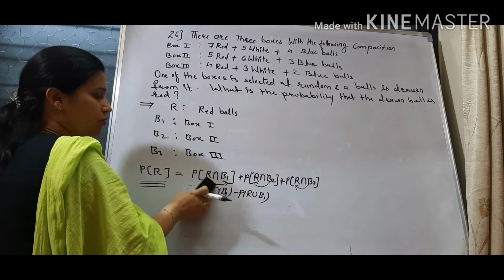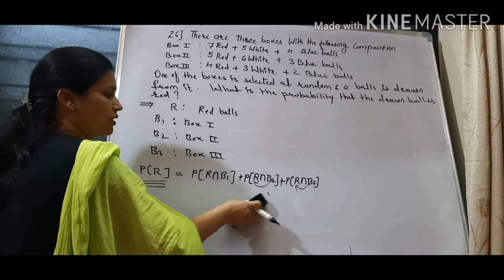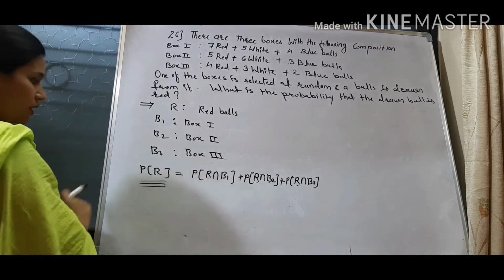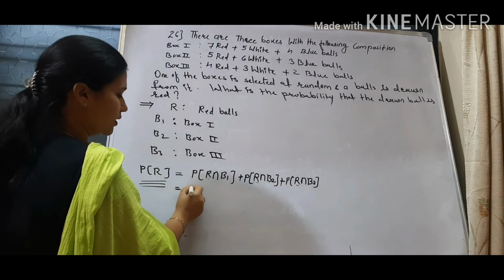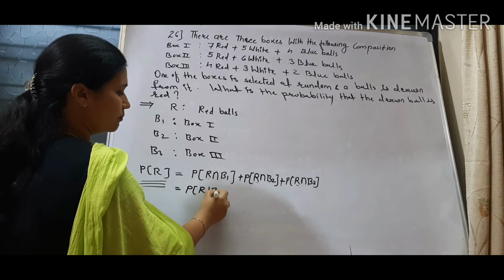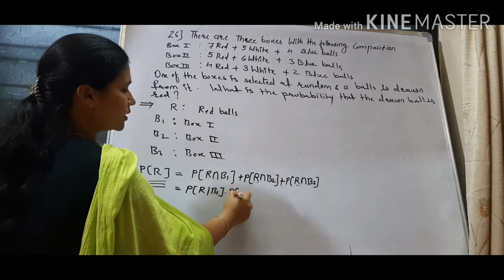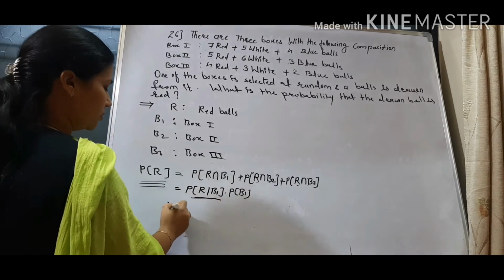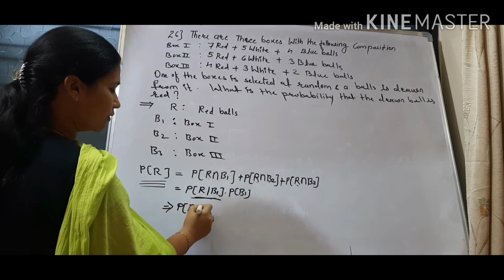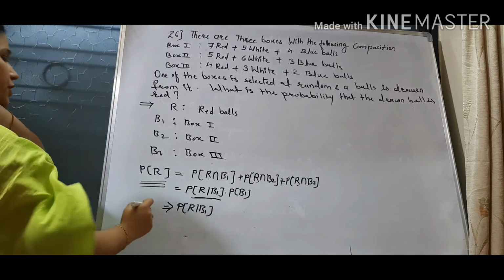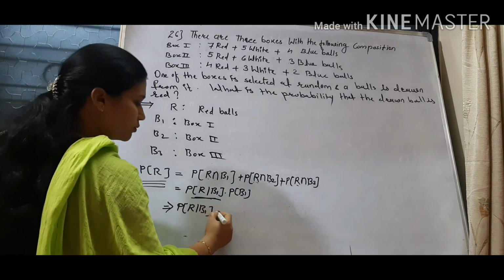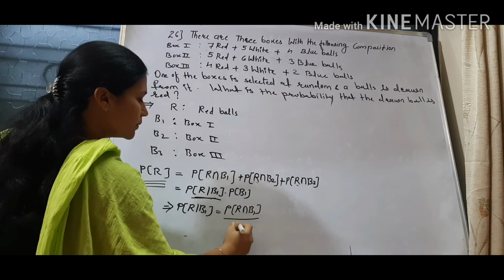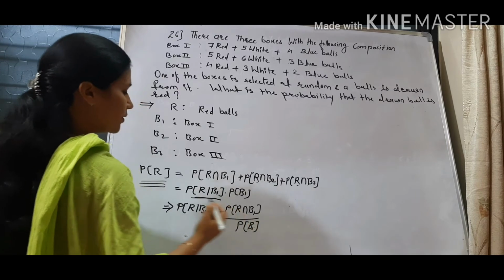So what is the last situation? How to find the intersection? Now by using the conditional formula we can find the intersection. What is the conditional formula? The conditional formula is like this: probability of R given B1 into probability of B1. If you remember, this is the conditional formula. Probability of R given B1 is equal to probability of R intersection B1 upon probability of B1, right?